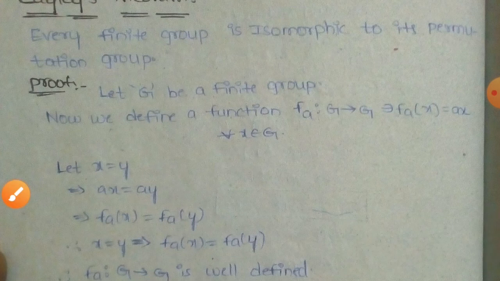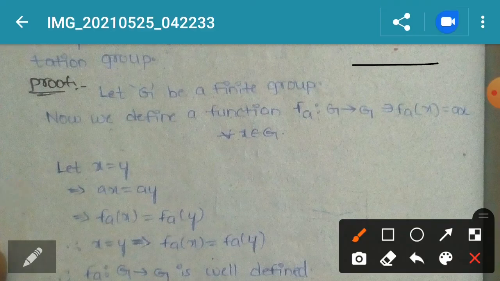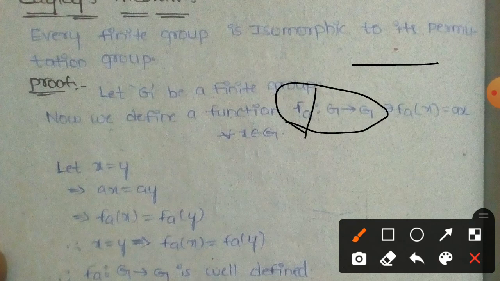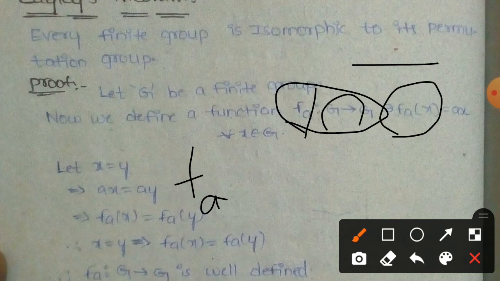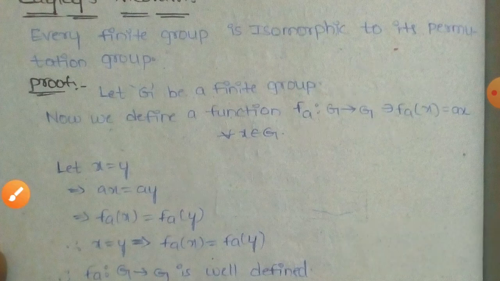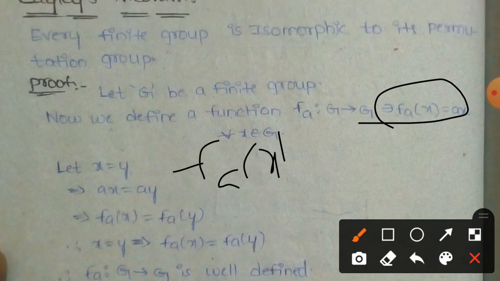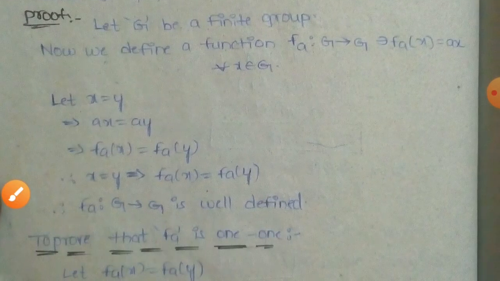So first of all, in the finite permutation group, we consider the mapping f_a. In the permutation, the elements are in f_a terms. So G to G, f_a of x equals a into x. In the permutation, f_a of x equals a into x, those elements are there in the permutation group. That is the way we considered it.